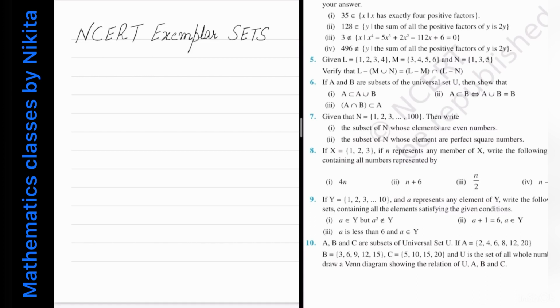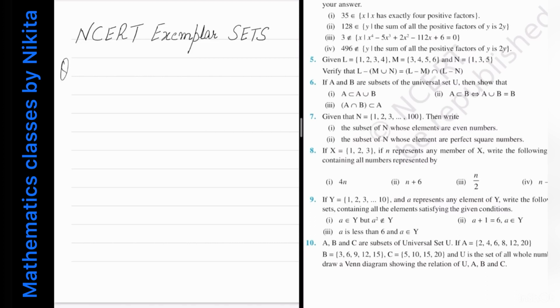So question number 7 says, given that N is equal to 1, 2, 3 up to 100, then write down the subset of N whose elements are even numbers. So you have to write that subset of N which contains even numbers only. Subset की बात हो रही है तो मतलब कि elements should come from N, but they are satisfying the condition that they should be even numbers.